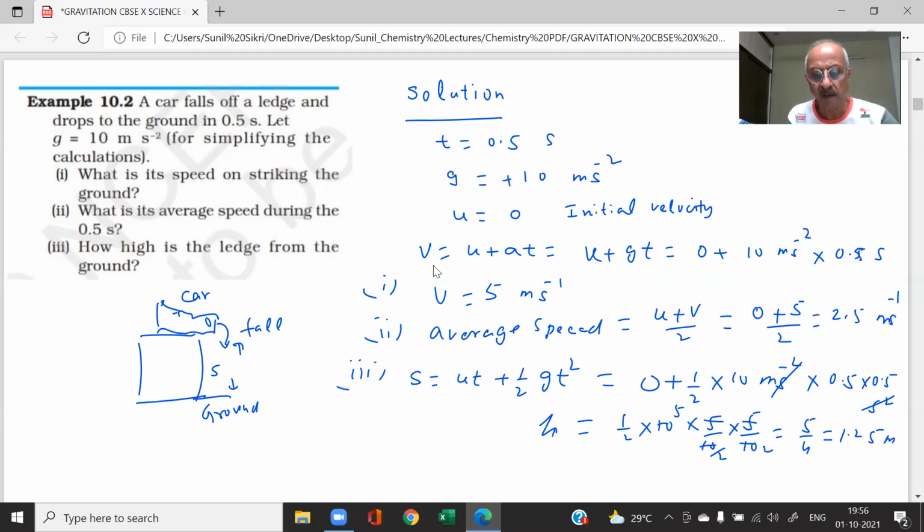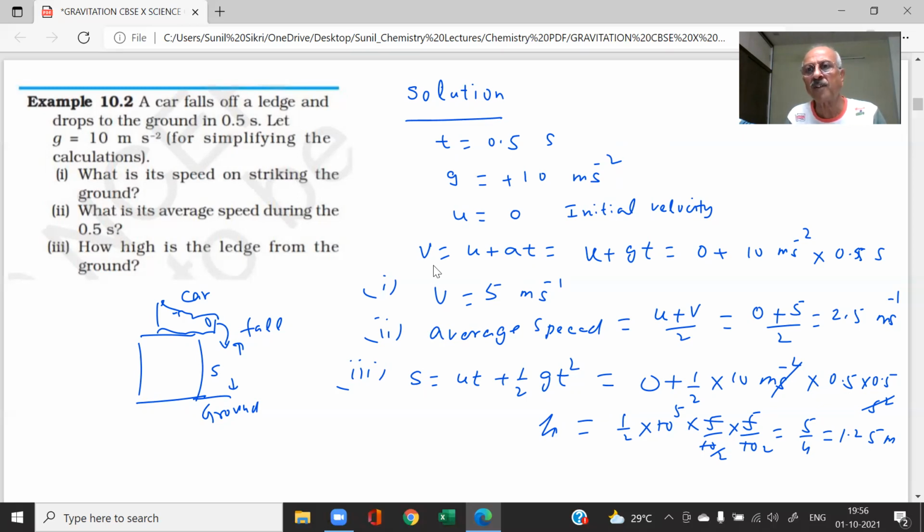So students, you can see how we can apply the 3 equations of motion using a as acceleration due to gravity. The sign is important. When the direction is the same as the velocity, then it is positive. When the direction is opposite to the direction of the velocity, we will use the negative sign for g. The key takeaway is that there is a free fall of objects.